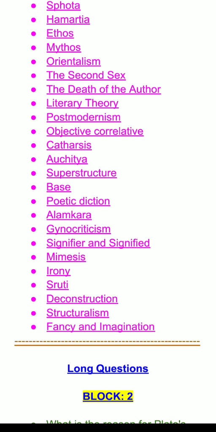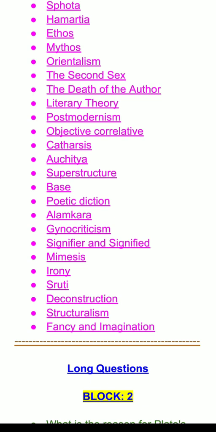And the next is The Second Sex. This is an important text by Simone de Beauvoir, taken from the Feminist Criticism block. This is also one of the most important, and of late it has been seen in many of the previous year papers. Similarly, the death of the author.